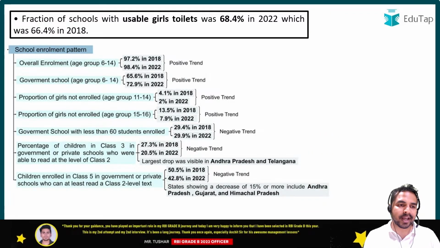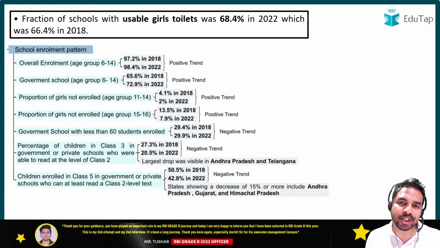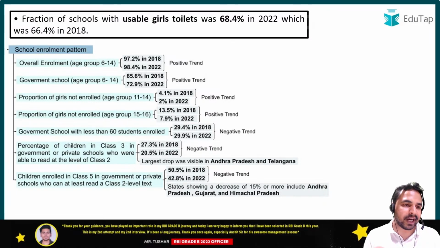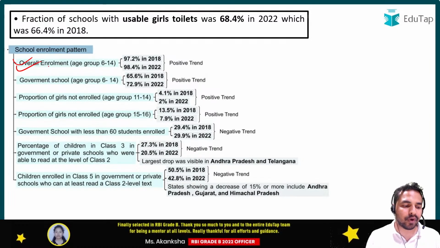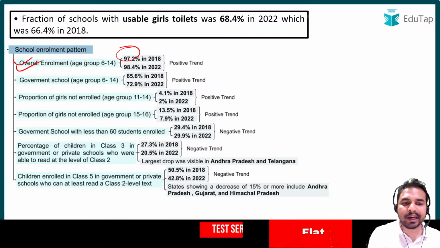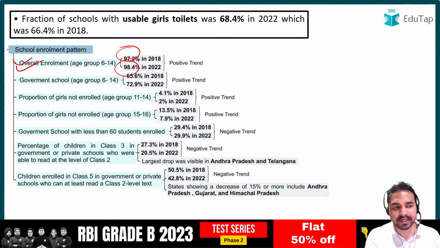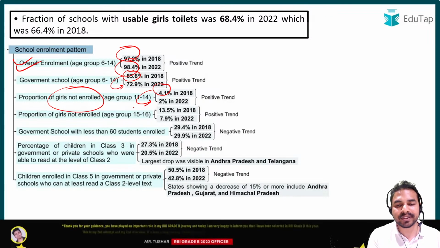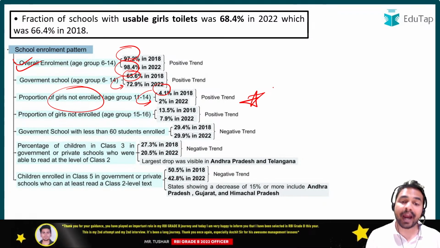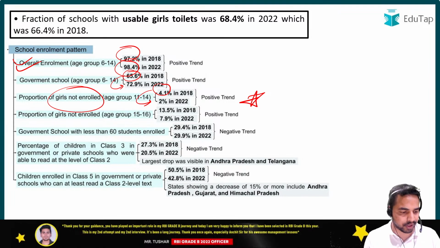Well done. So guys, here you can see which details we need to cover from here. That is the school enrollment pattern. Overall enrollment in the age group of 6 to 14 years was 97.2%. Earlier it increased to 98.4%. When we talk about government school enrollment in the age group of 6 to 14, then it was 65.6%. It increased to 72.9%. When we talk about the proportion of girls not enrolled, it was 4.1% earlier. Now it has halved to 2%, which is a very important point and a very important achievement for the country.